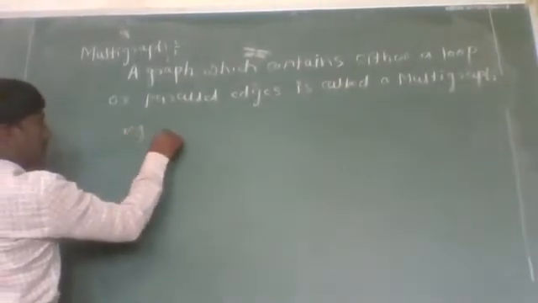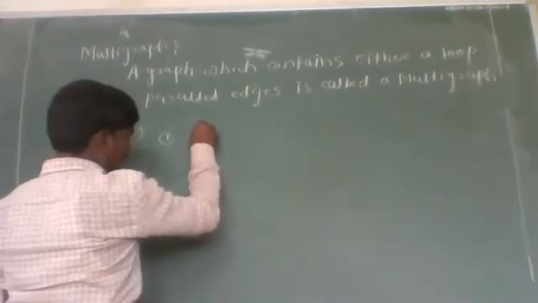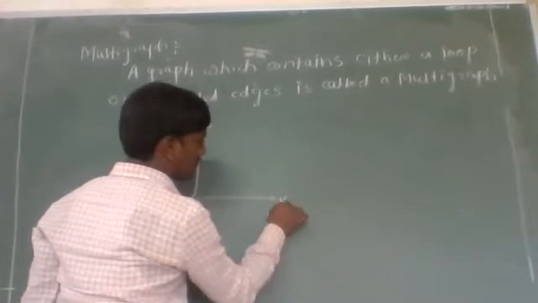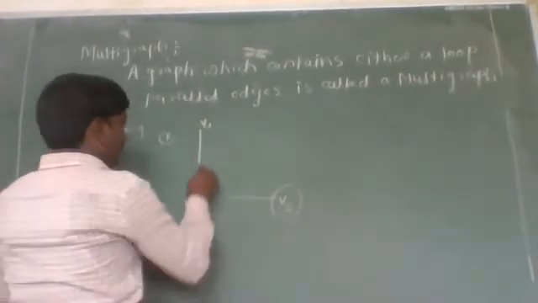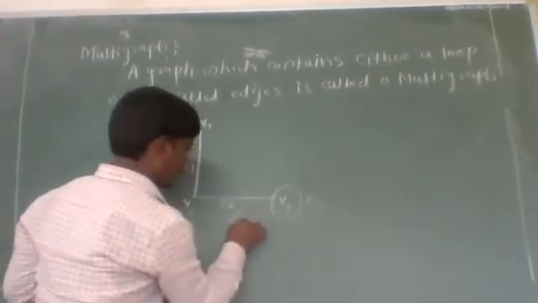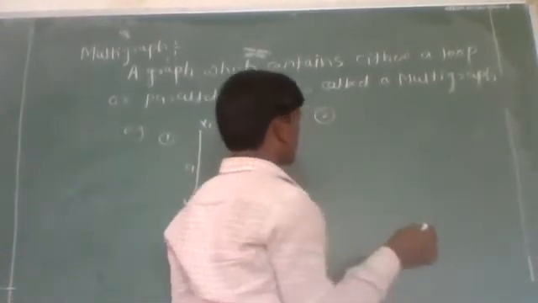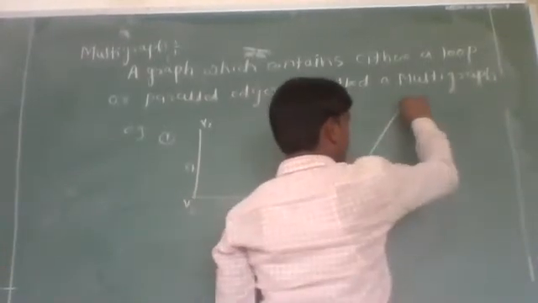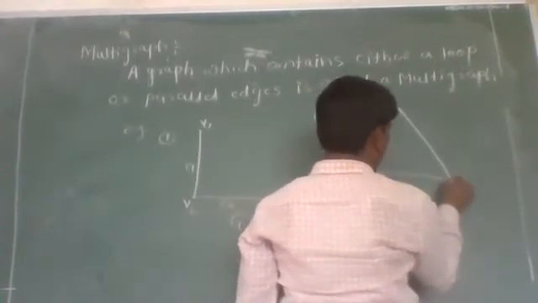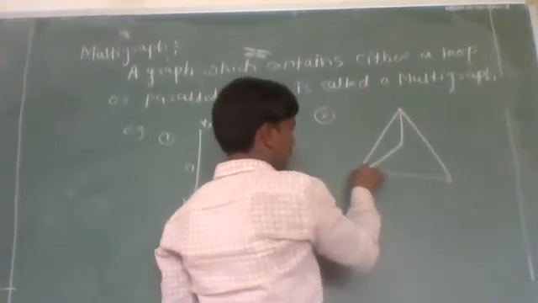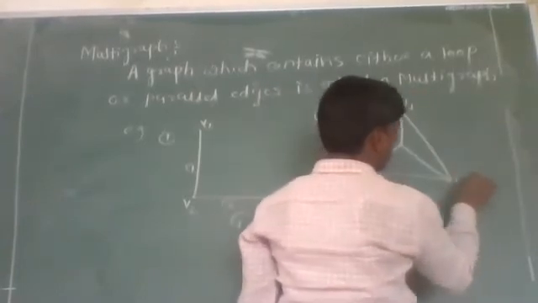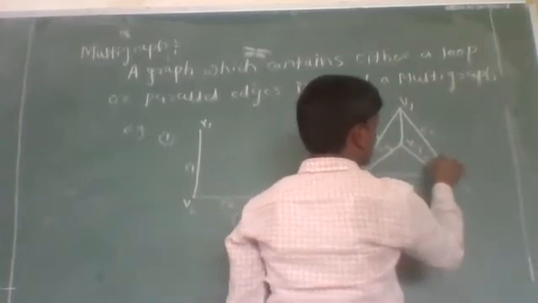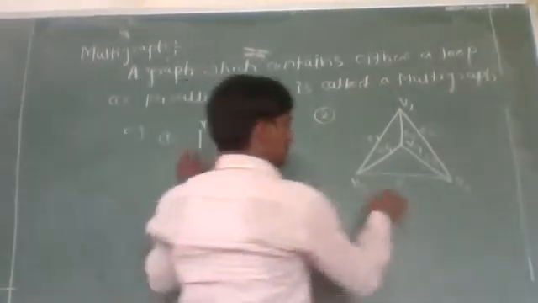For example, graph G1 with vertices V1, V2, V3, and graph G2 with vertices V1, V2, V3, V4, V5, and edge E6. This one is the graph G2.